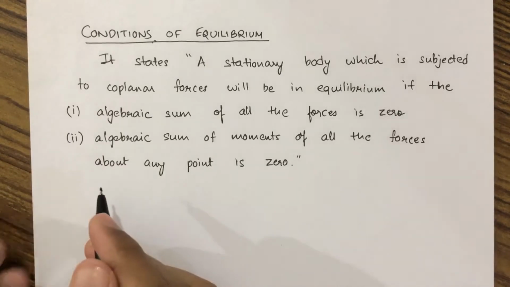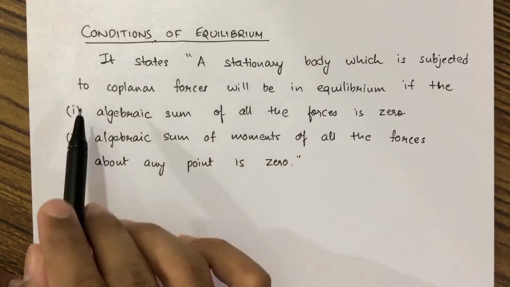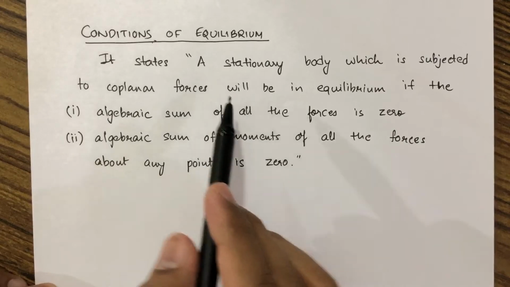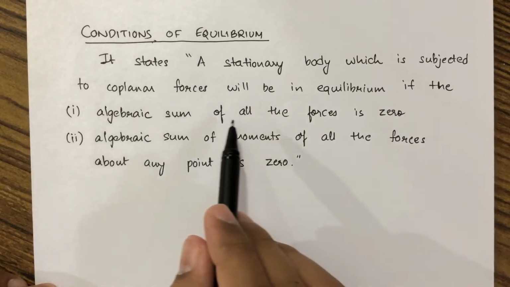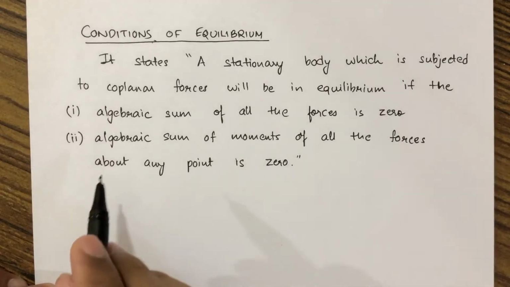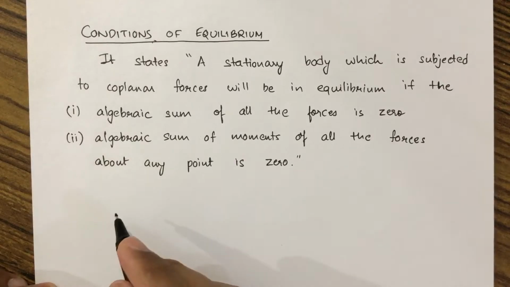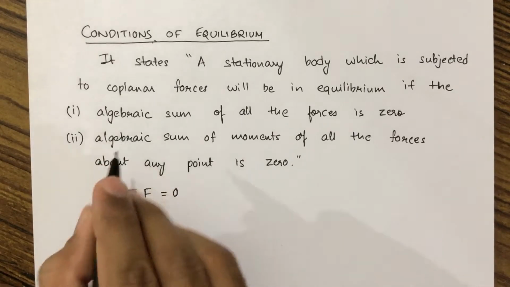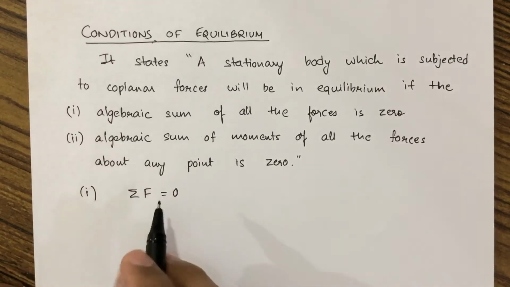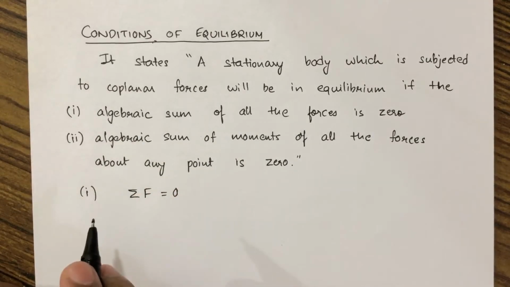The conditions of equilibrium state that a stationary body which is subjected to coplanar forces will be in equilibrium if the algebraic sum of all the forces is 0 and the algebraic sum of moments of all the forces about any point is 0. Mathematically it can be expressed as summation F equal to 0. The first one is that the algebraic sum of all the forces is 0, that is summation F is equal to 0.